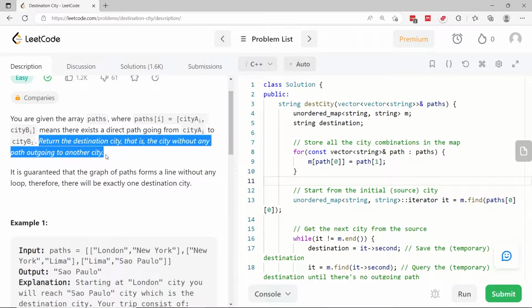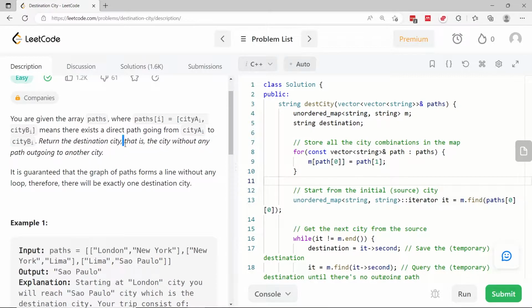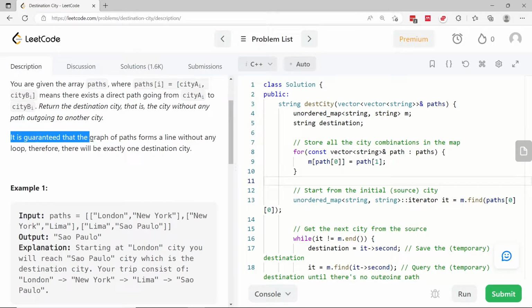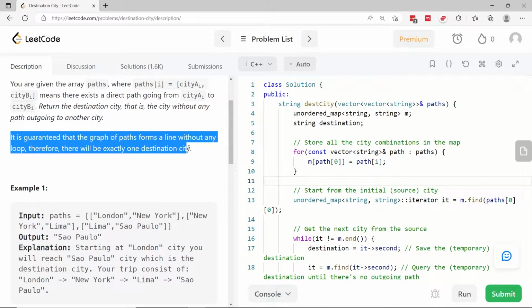Our task in this LeetCode challenge is to return the destination city, that is, the city without any path outgoing to another city. It is guaranteed that the graph for the different paths forms a line without any loop, meaning there will be exactly one destination city. You will not return and loop over and over again.